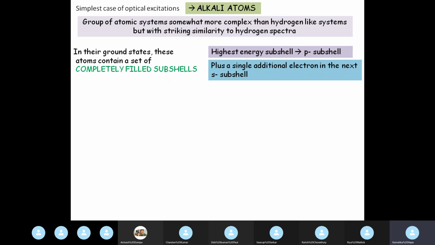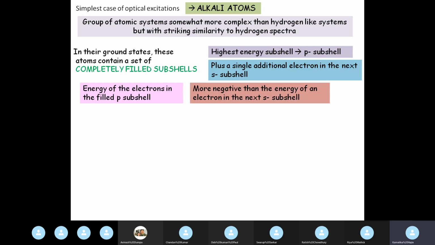Completely filled subshells, the highest filled subshell is the p subshell, and it has a single additional electron in the next s subshell. Okay. So the energy of the electrons in the filled p subshell is more negative than the energy of an electron in the next s subshell.